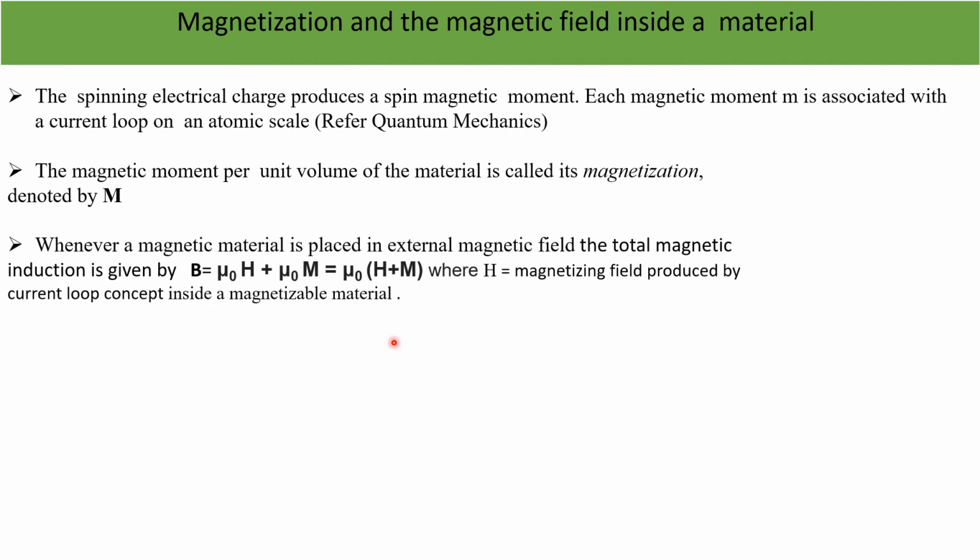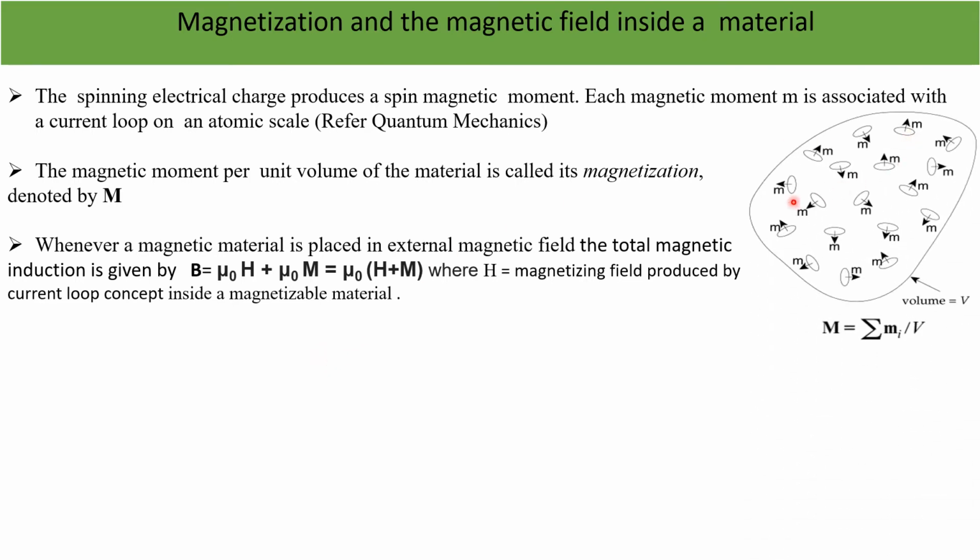We know the magnetic moment per unit volume is called the magnetization. We define it by M. If we place a magnetic material in an external magnetic field, the total magnetic interaction is modified by an amount mu 0 H plus mu 0 times M, proportional to the magnetization. So we can write mu 0 times H plus M. Here H is the magnetizing field, which is produced by the current loop inside a magnetized material.